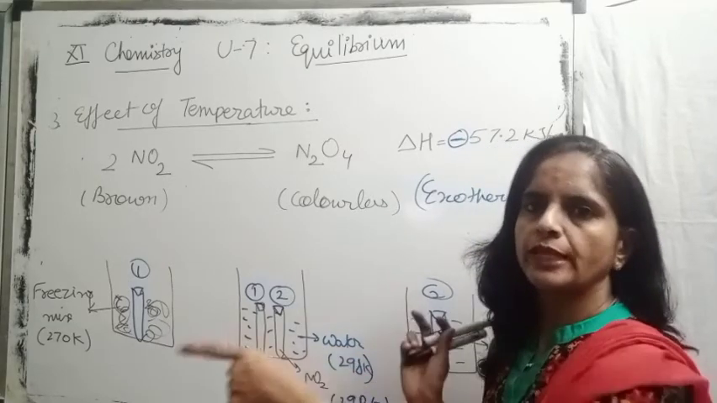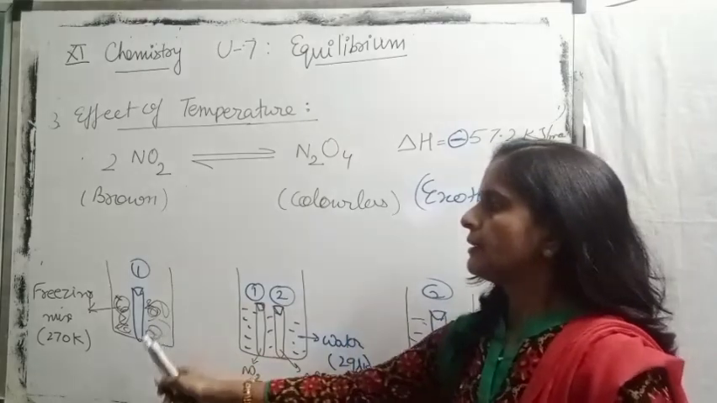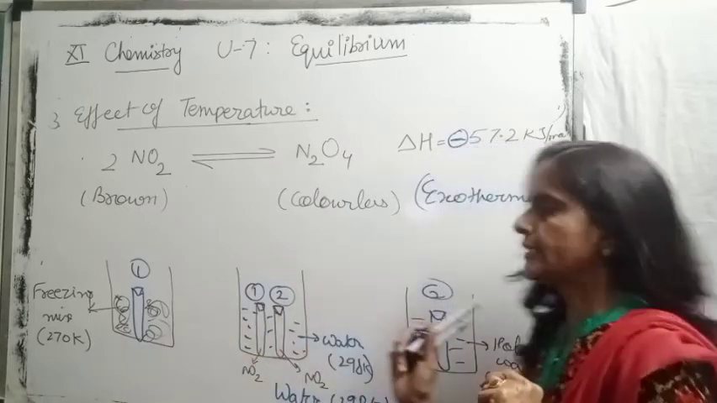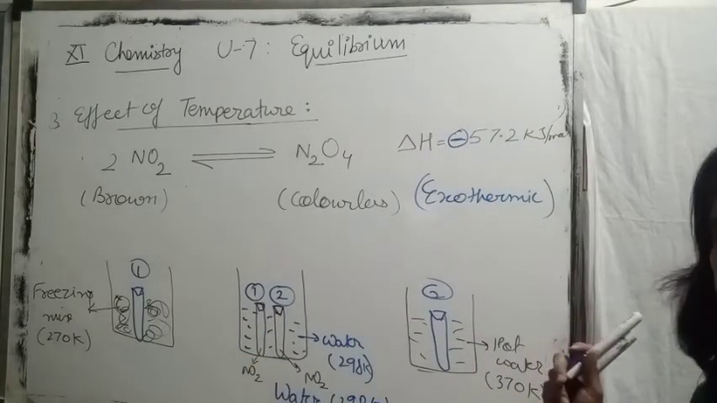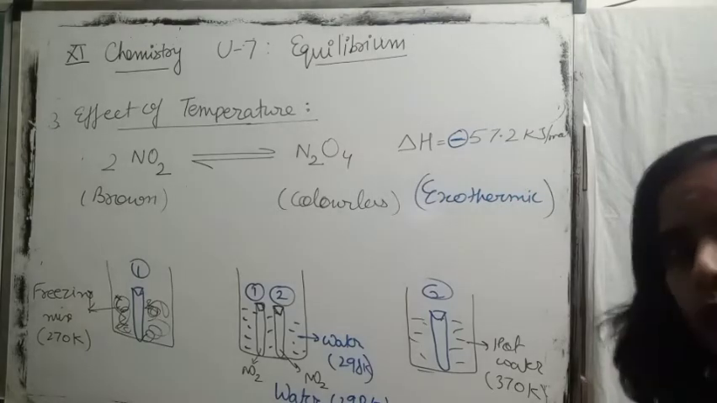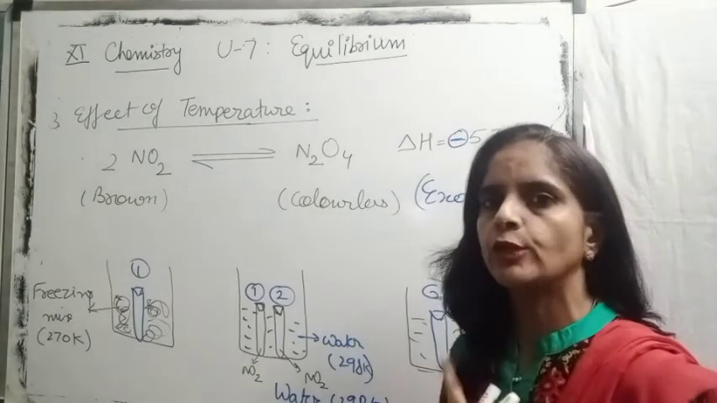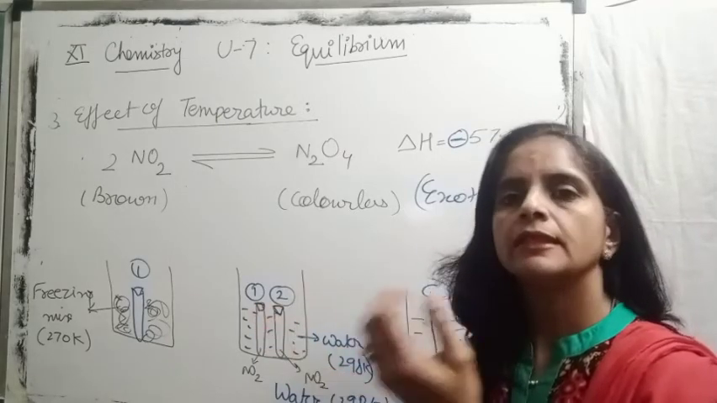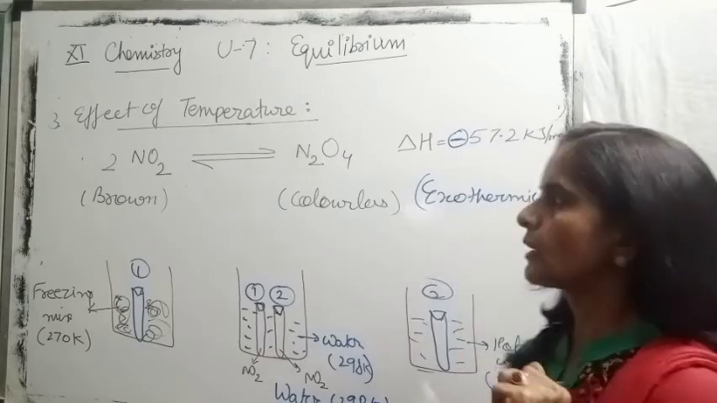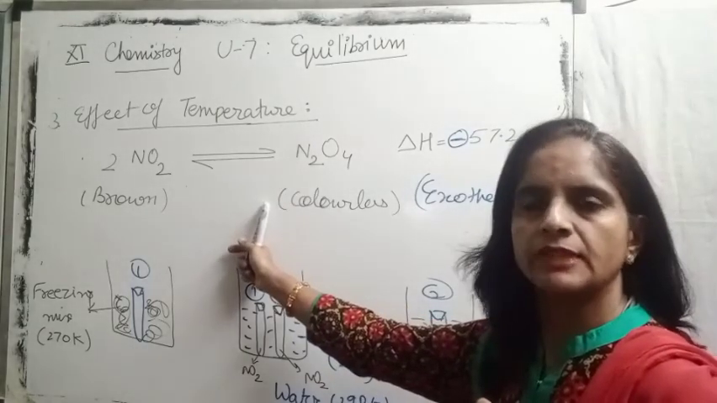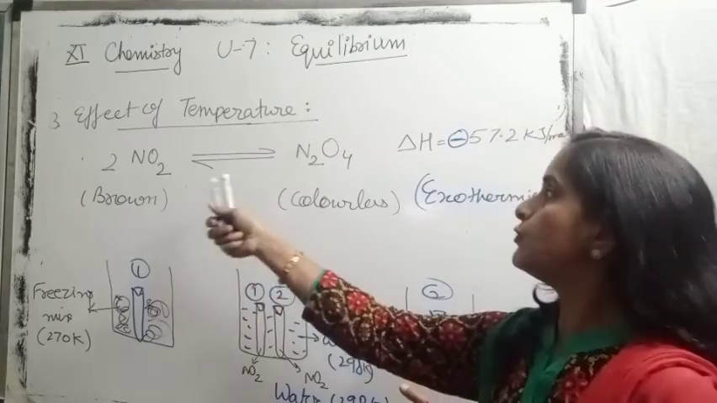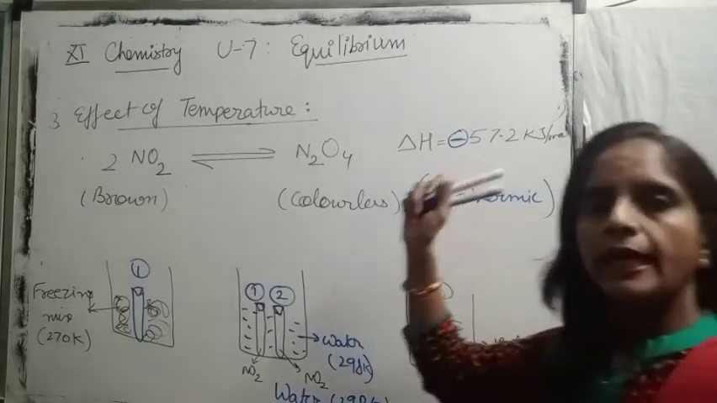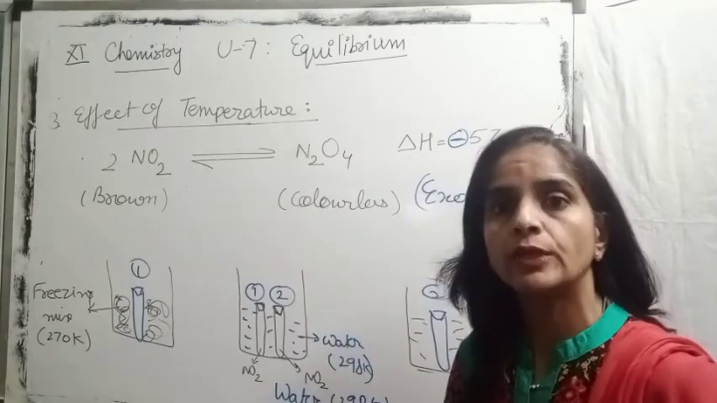Now we transfer these 2 test tubes separately, one in a beaker containing freezing mixture, the second test tube in the beaker containing hot water. So now can you judge the change in intensity of color in both the test tubes? Remains same, intensifies, or decreases? We can easily answer on the basis of this equation. As we know, forward reaction is exothermic because its delta H is negative. Exothermic means favored by low temperature.